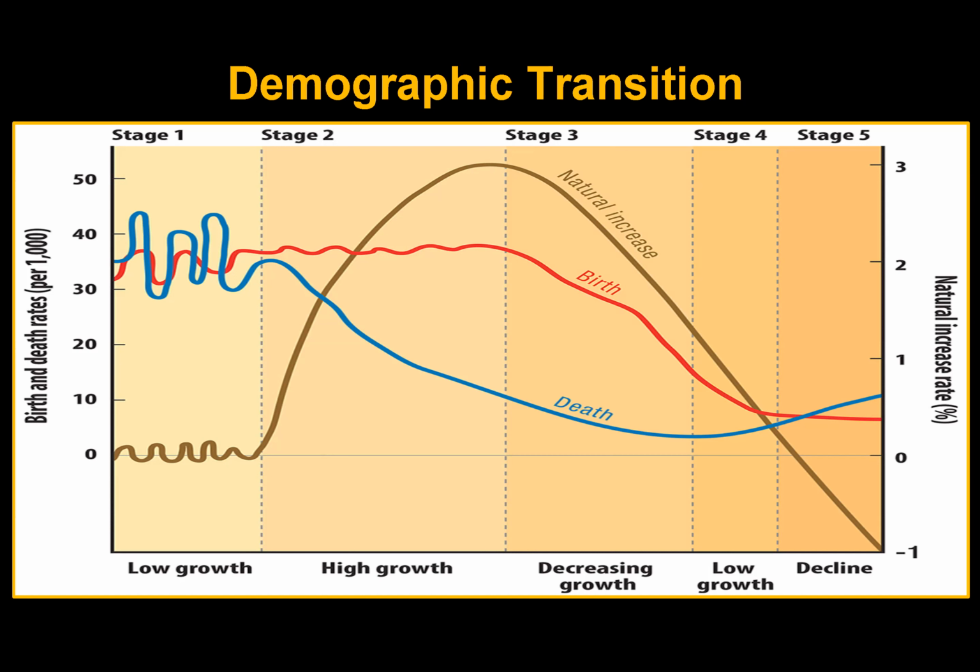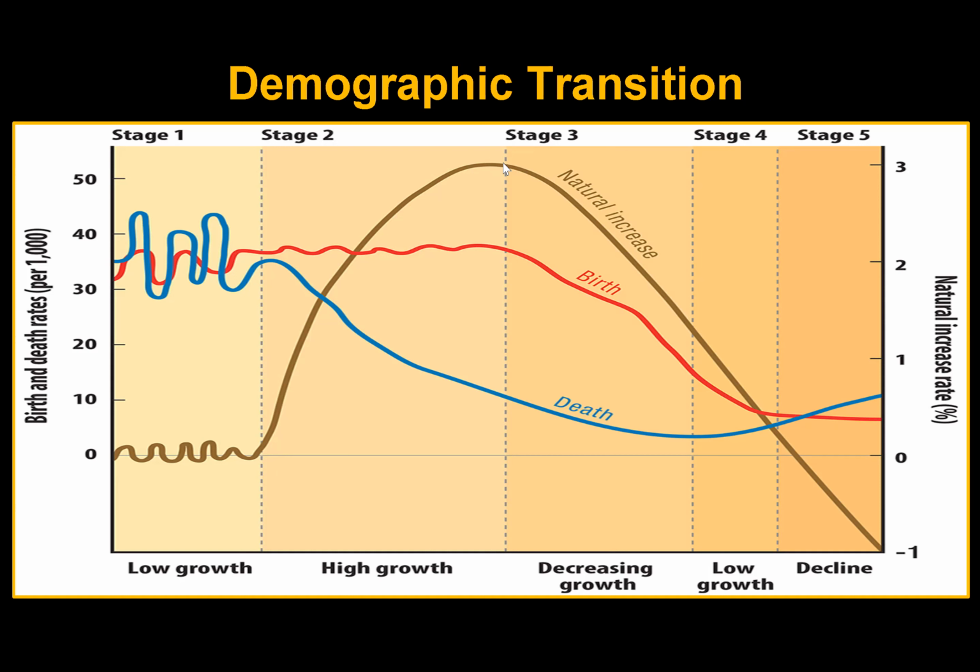So stage 2, only a few countries are in stage 2, a few in sub-Saharan Africa pretty much, but most countries are past that. But basically the death rate drops. We have medicine that stops people from dying. We have better nutrition, the Industrial Revolution, and all those things created positive things for populations. So less people died, but they kept having the same amount of kids. So in stage 2, our populations exploded.